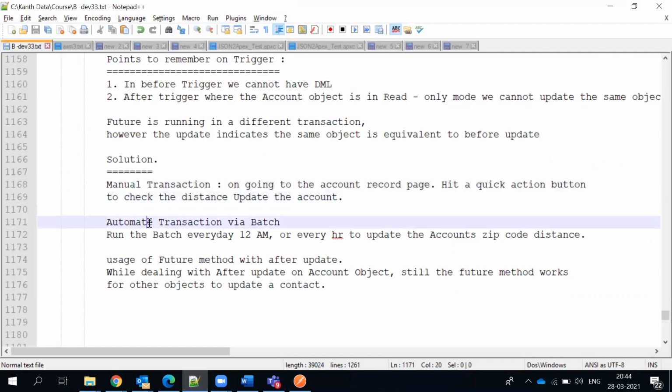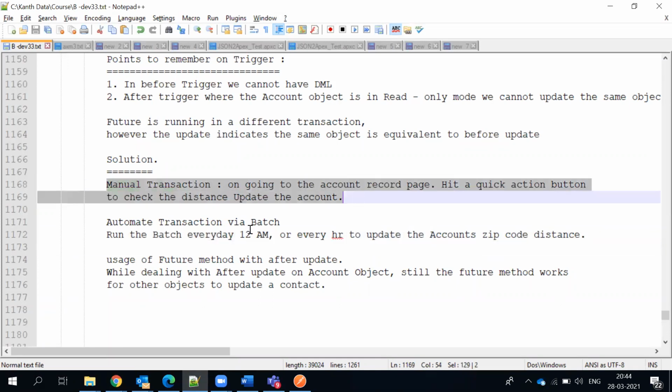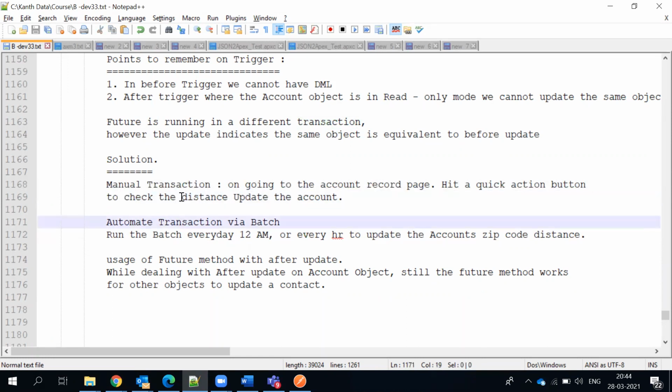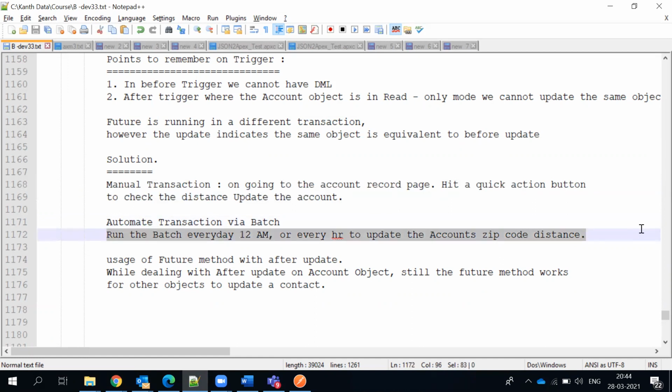So yes, of course, this is one way which you did today, and the other one is automatic transactions via batch. We can automate the transaction: write a batch and schedule it for every 1 hour or 12 a.m. every day night. You can do the same from a schedulable batch. You written a batch class, and in the flows we try to call it. Where you hit a button, you're doing a manual transaction. The same batch, if you schedule it, will run every day night.